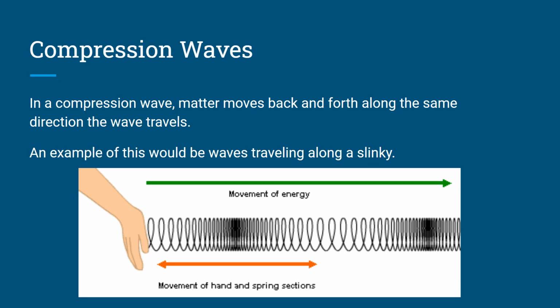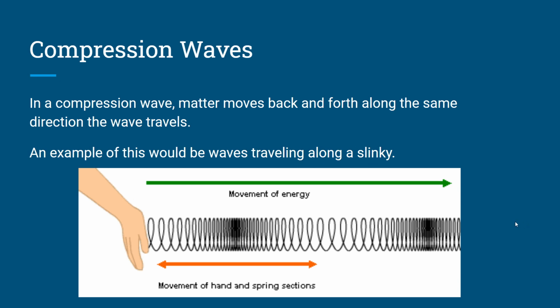Then let's move on to compressional waves. Again, those can be called compressional or longitudinal. Either name works. And a compressional wave is just when matter moves back and forth along the same direction the wave travels. So in this case, the slinky, our coil of springs, is going to start in a location, and when we let go, that's going to bounce down, but eventually the springs are going to return to the same starting point.